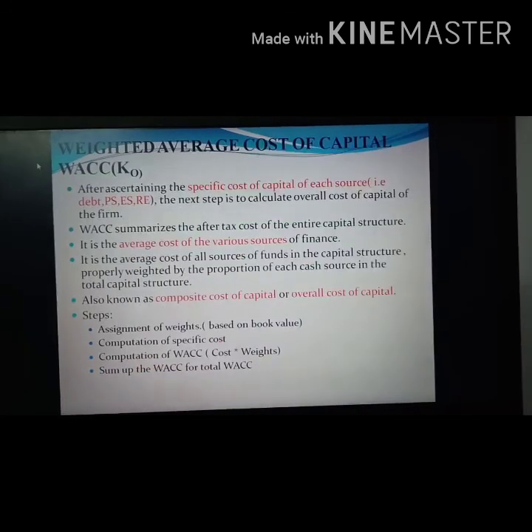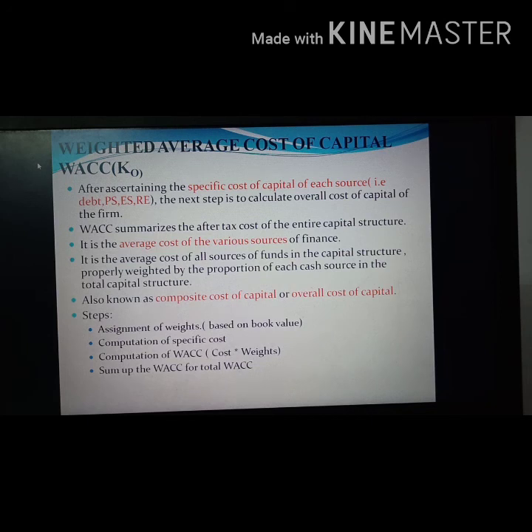Next we can move on to the very important part of this chapter, that is weighted average cost of capital, also known as WACC or K0. We have discussed calculating the specific cost of capital of each source. That is, we already studied how to calculate the cost of debt, the cost of preference share, the cost of equity share capital, and the cost of retained earnings. Those are the different sources from which capital can be raised, and we have discussed how to calculate the specific cost from each source.